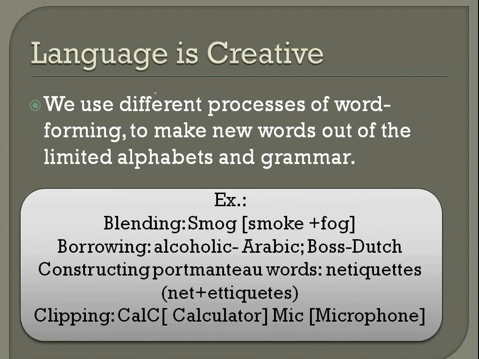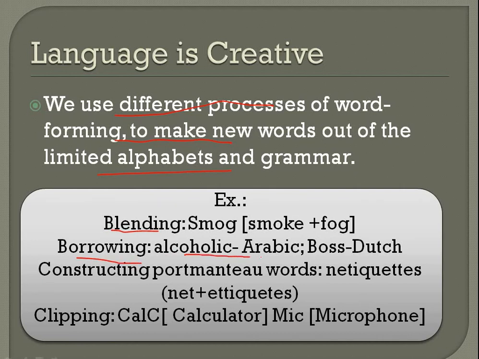Next, language is creative. The language keeps on evolving. We always get new words. In fact, the old words are somehow vanished from the dictionaries. So we use different processes of word forming to make new words out of the limited alphabets and grammar. Alphabets 26, and we have made innumerable words. Example, we do blending. How? Smog. What is smog? Smoke plus fog together makes smog. Then borrowing. We have borrowed certain words from different countries, right?